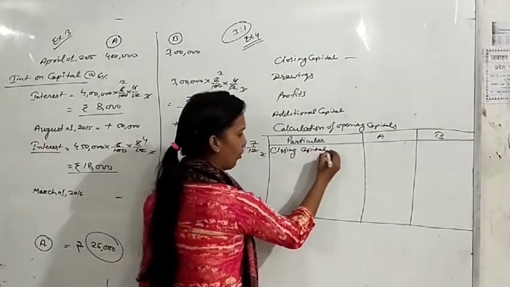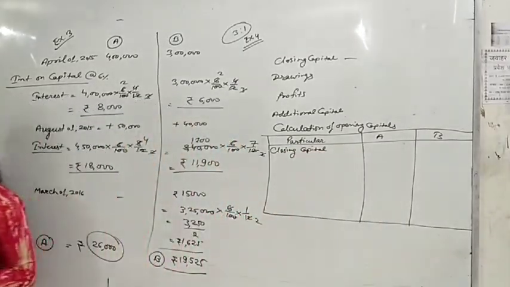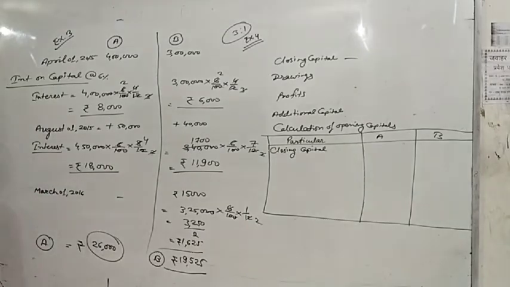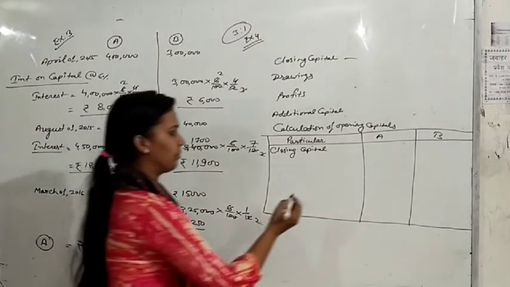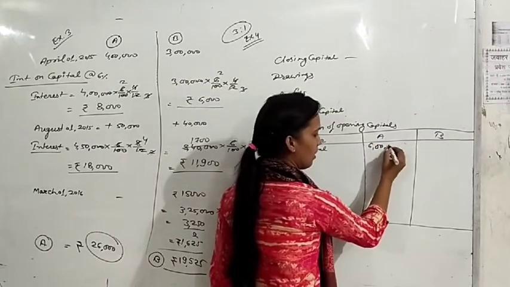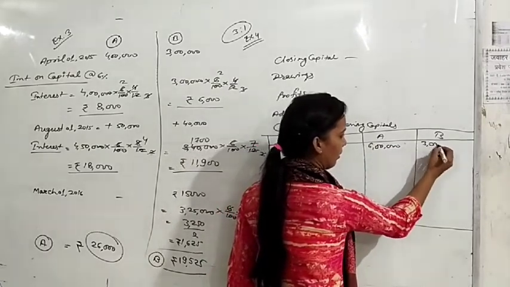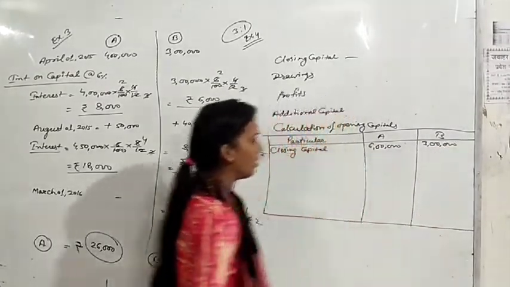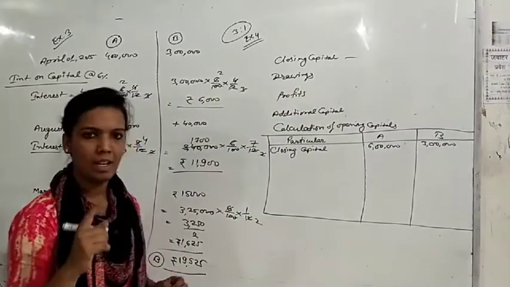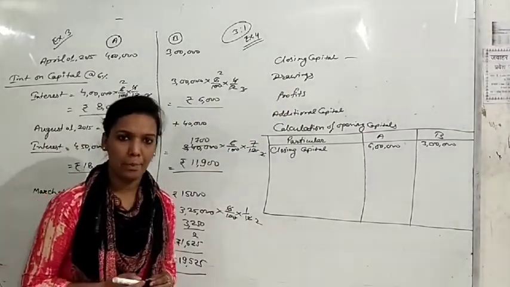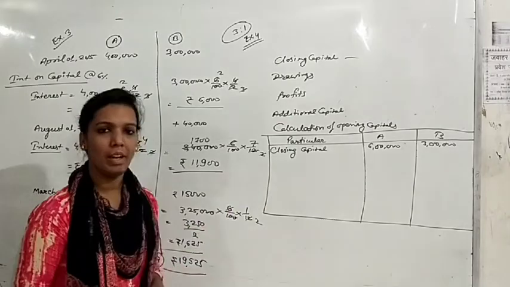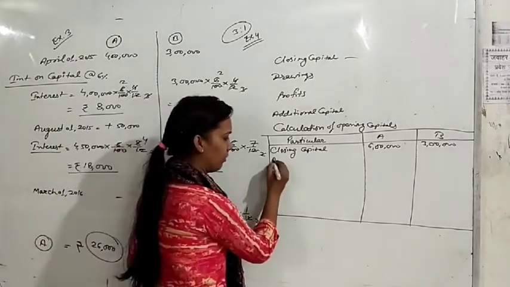What is the amount of closing capital of both partners? 6 lakh and 3 lakh. Now the second term is drawings. In the balance sheet we deduct drawings from capital, so here we will add drawings to capital.